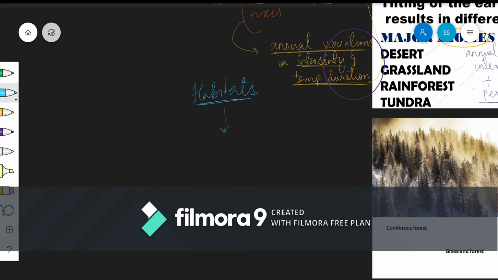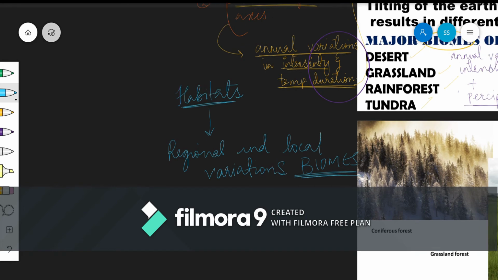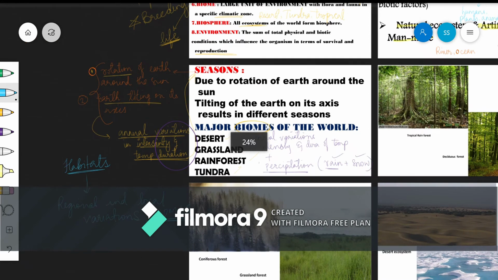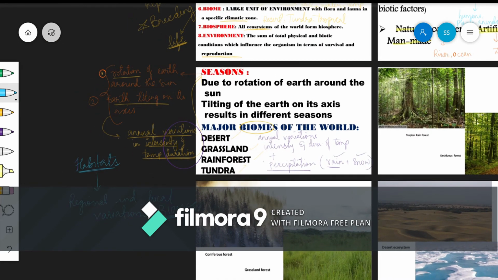What are the various reasons which led to the formation of habitats? Regional and local variations in each biome. We know how biomes are formed, right? Now how are habitats formed? They are formed due to the variations which occur in the biomes. Each and everything here is interrelated, interconnected to each other. So if we get to understand one thing, then definitely we'll be able to understand the other. Let me summarize it here once again.